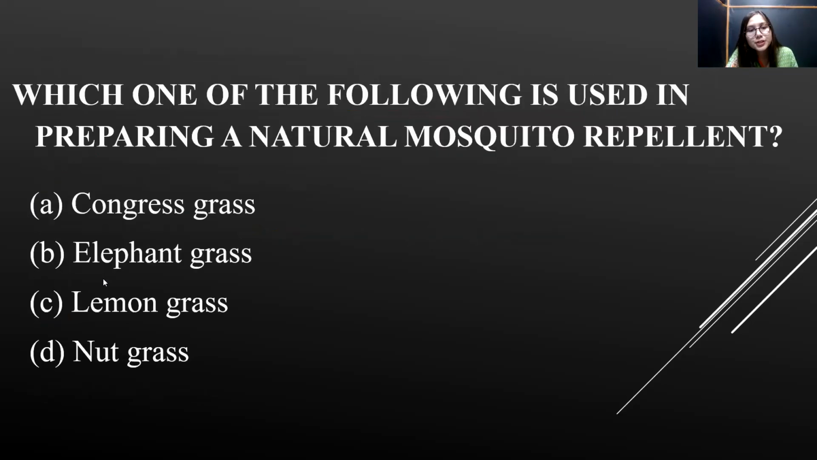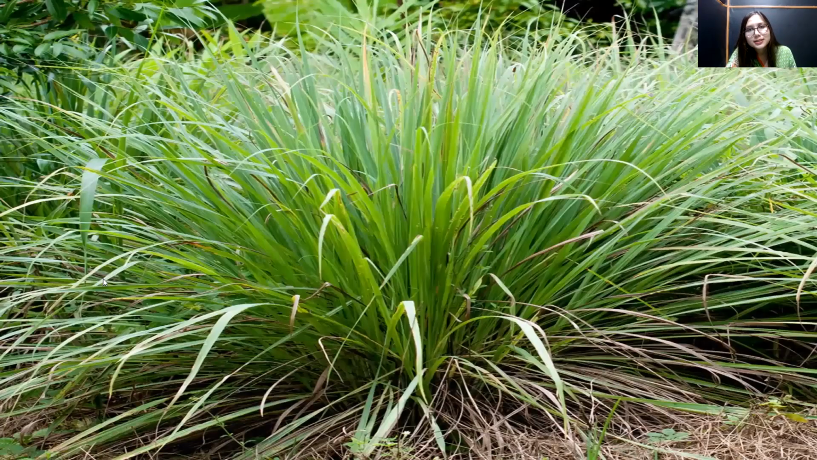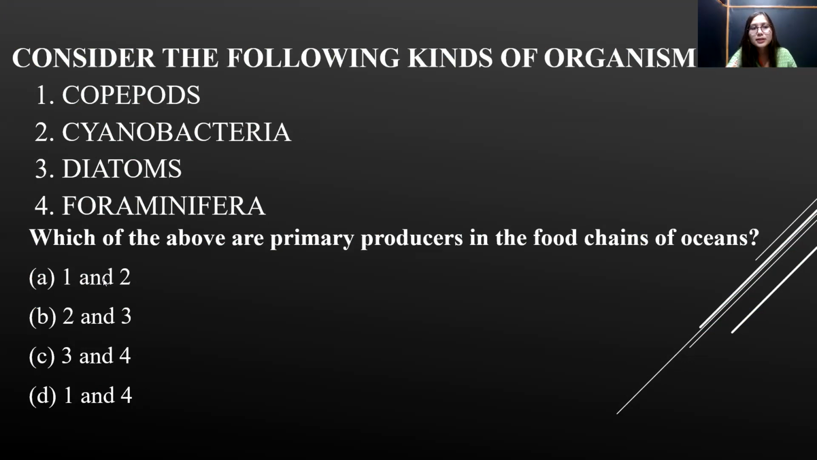Moving on to the next question. Which of the following is used in preparing a natural mosquito repellent? A direct question, direct answer, lemongrass. This is the lemongrass. And here I would like to mention the citronella tree, citronella plant also. It is used as insect repellent. So at least you should remember these names, lemongrass and citronella, that are used as insect repellents.